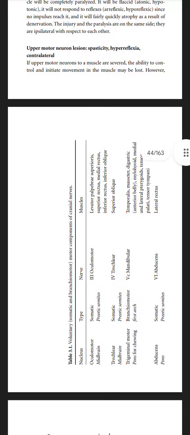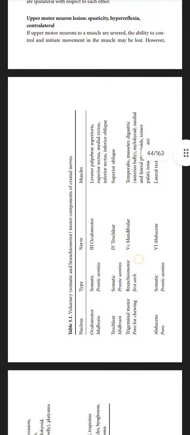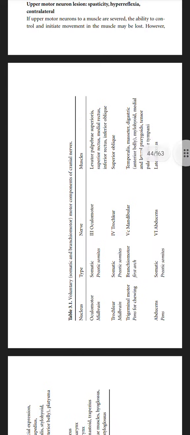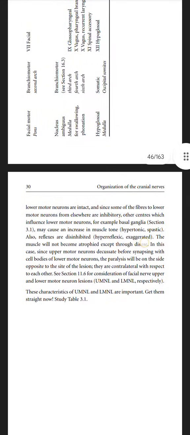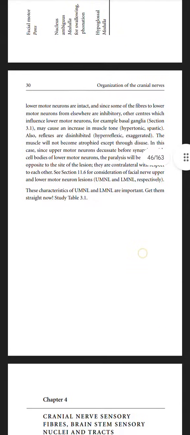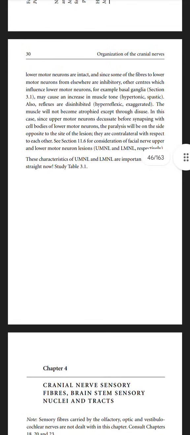Upper motor neuron lesions: spasticity, hyperreflexia, contralateral. If upper motor neurons to a muscle are severed, the ability to control and initiate movements in the muscle may be lost. However, lower motor neurons are intact, and since some of the fibers to the lower motor neurons from elsewhere are inhibitory, other centers which influence the lower motor neurons, for example the basal ganglia, decrease and increase muscle tone.